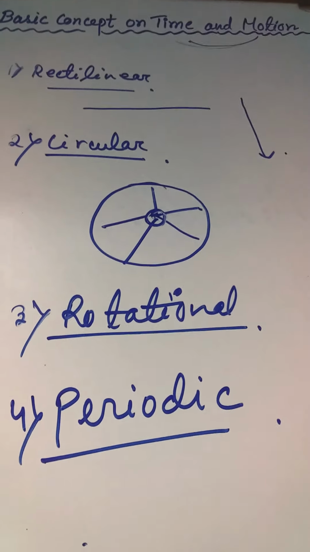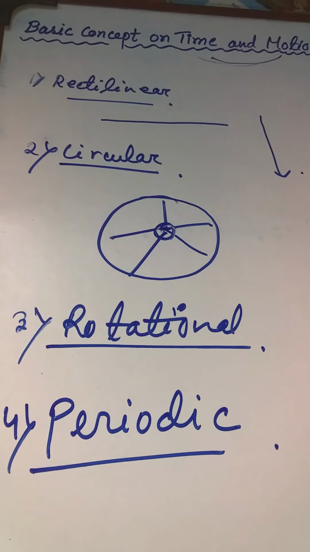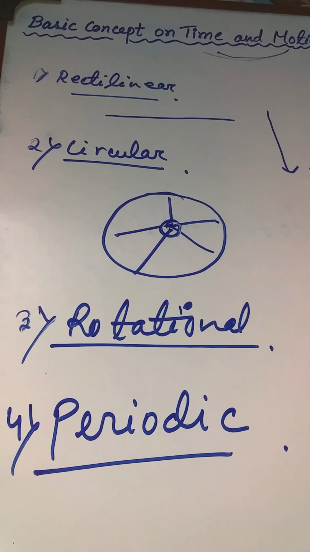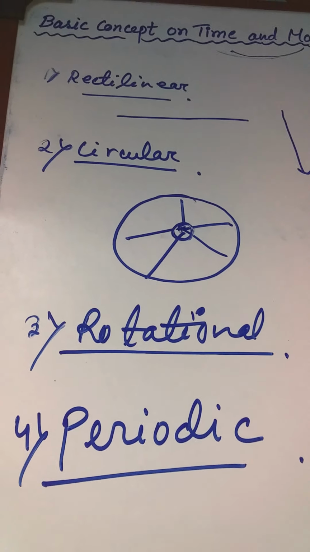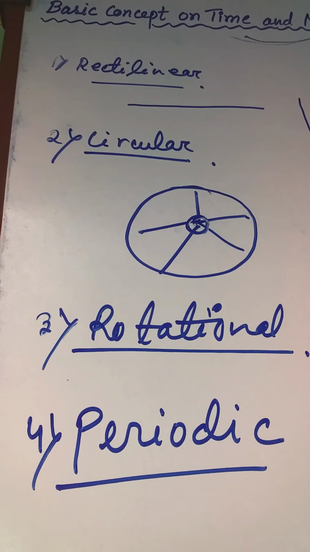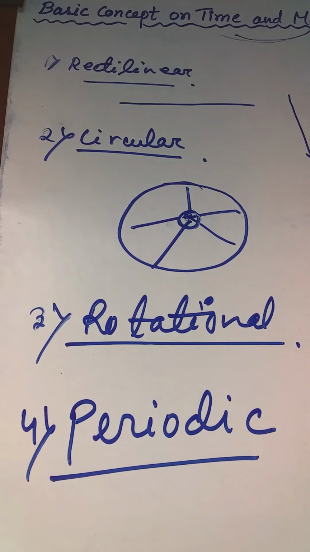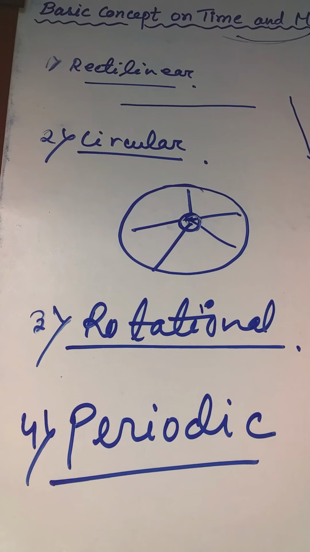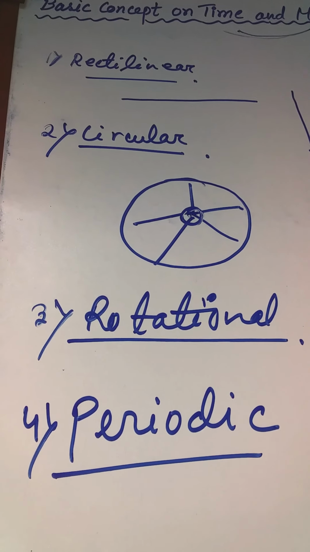Now there are also some motions where two or three motions can be seen together. For example, the rotation of a cycle wheel. If we think of a cycle wheel, it is rotating, which is a circular motion, and alongside the wheel rotating, it also moves forward on a straight line.